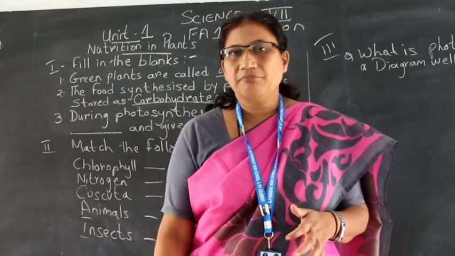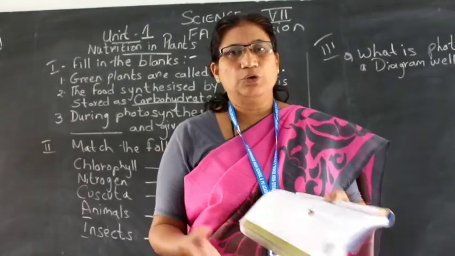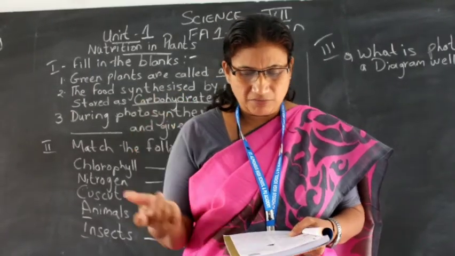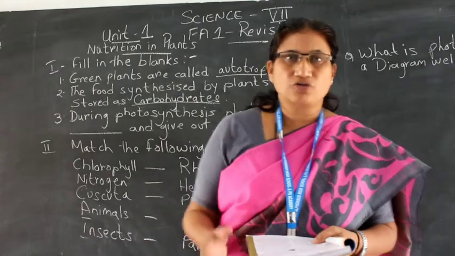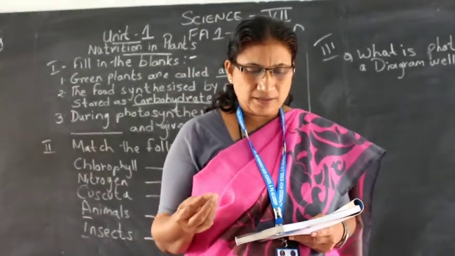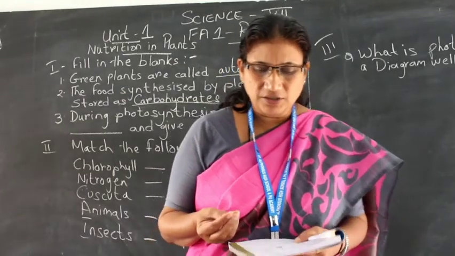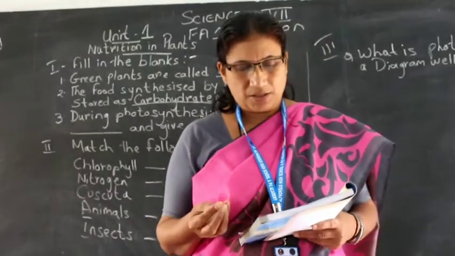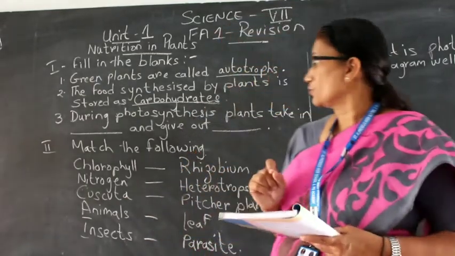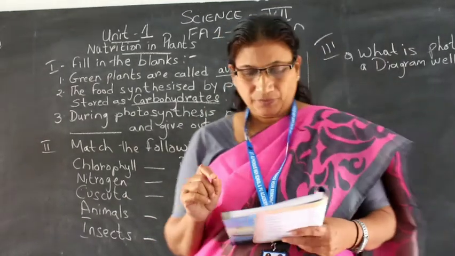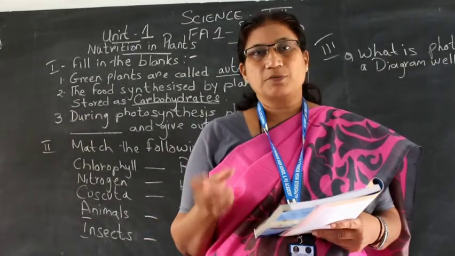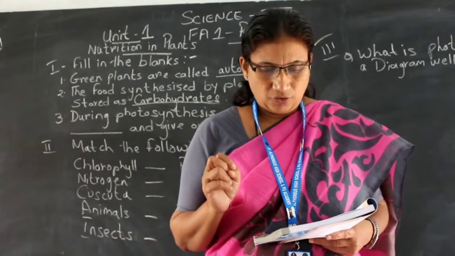In the same manner, plants make their own food. When plants make their own food, they are called autotrophs. The mode of nutrition in which organisms make food themselves from simple substances, they are called autotrophs.